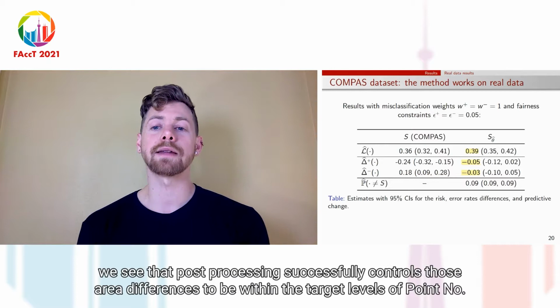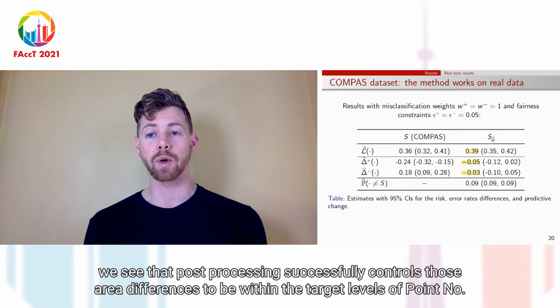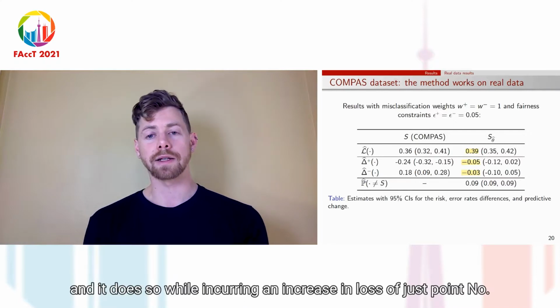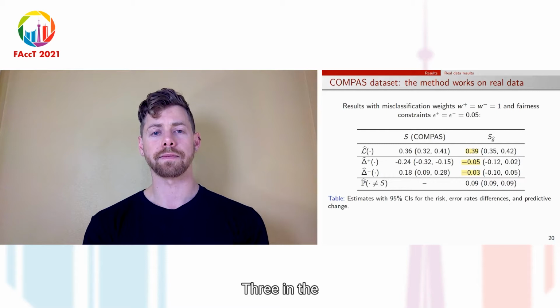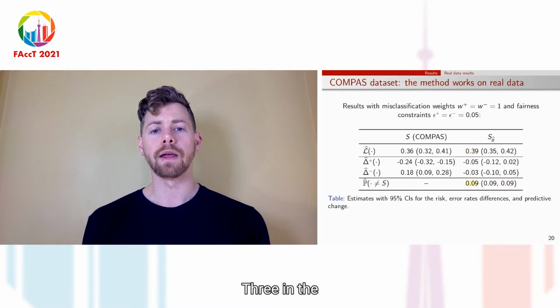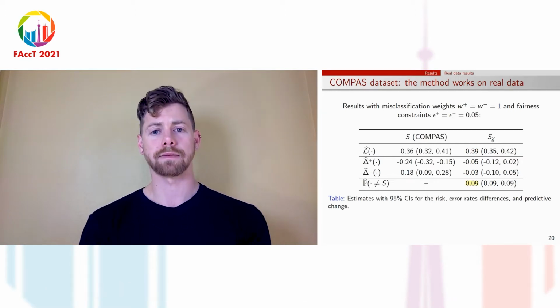In the right column, we see that post-processing successfully controls those error rate differences to be within the target levels of 0.05, and it does so while incurring an increase in loss of just 0.03. In the bottom right cell, we see that this corresponds to flipping 9% of the COMPAS predictions.